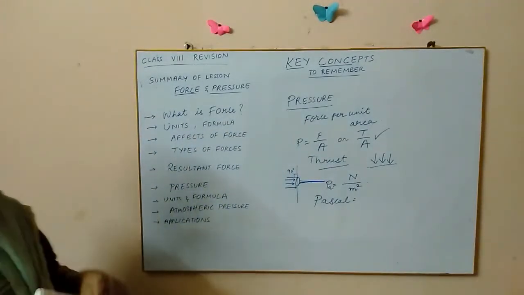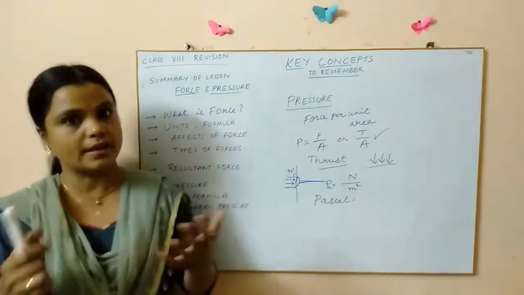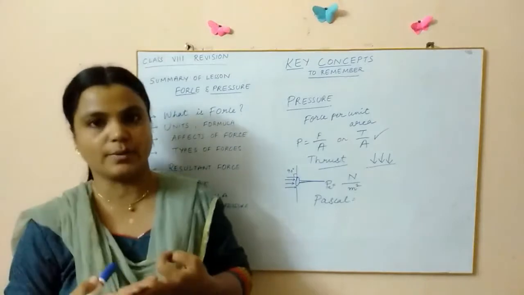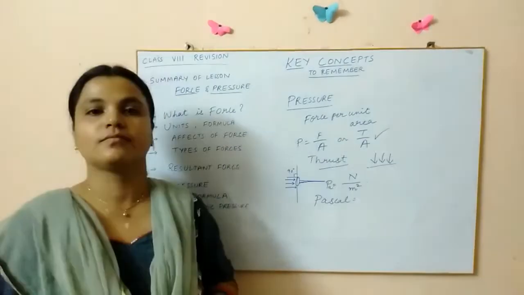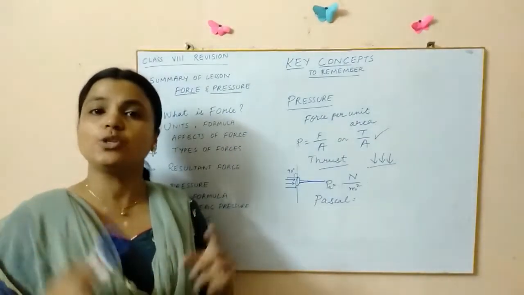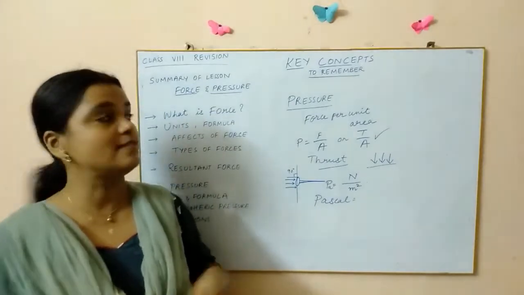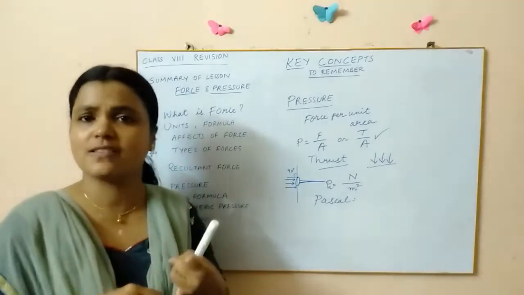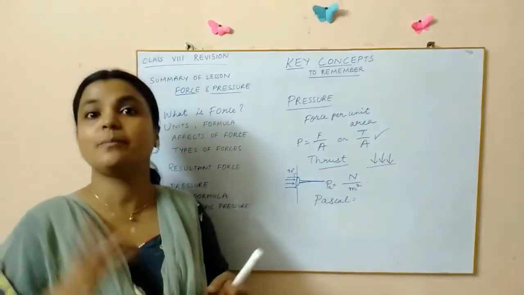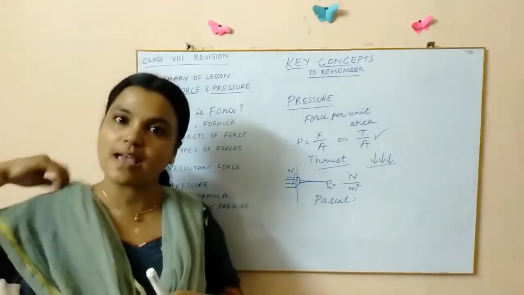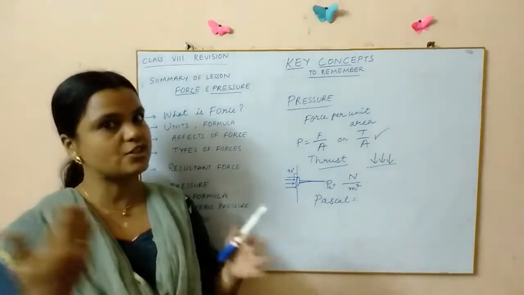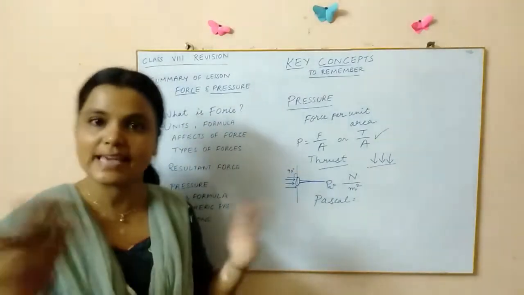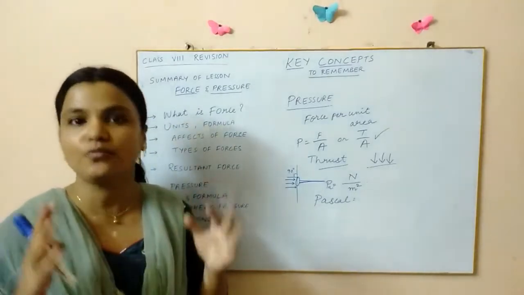Coming to the types of pressure, we have pressure exerted by solids. We have seen pressure exerted by liquids also. Now coming to the types of pressure, children, you can see that there are basically 2 types: the pressure exerted by solids and pressure exerted by fluids. So what are fluids now? Fluids are those substances which can flow from one place to another. Nothing but liquids and gases both come under the category of fluids.